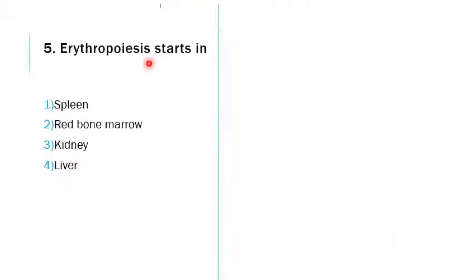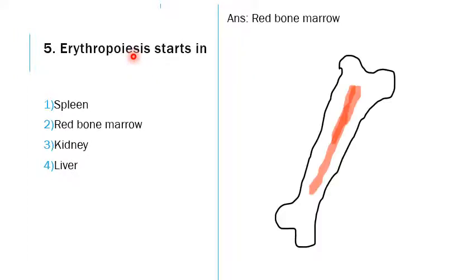Next is, erythropoiesis starts in. Erythropoiesis is production of erythrocytes. Poiesis is production. So RBCs are produced in the red bone marrow. Within the bone there is a soft tissue called the marrow, red bone marrow. As we age, it will be replaced by fat tissue, and the production of RBCs will actually reduce in some areas of the bones.